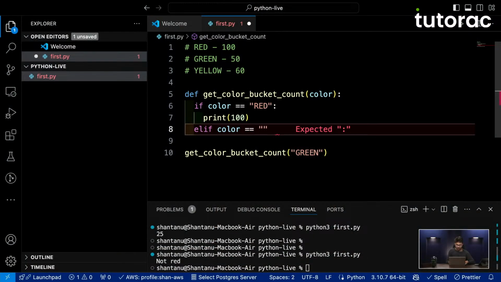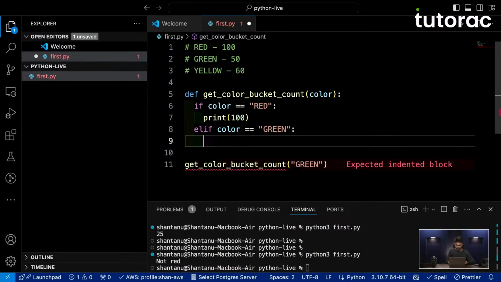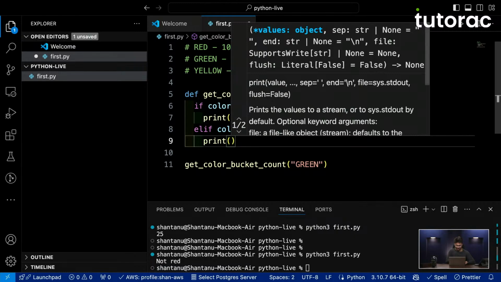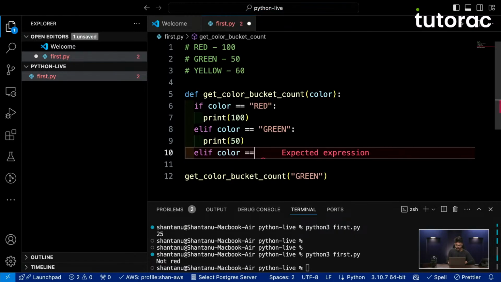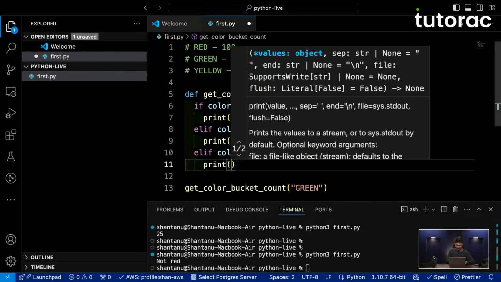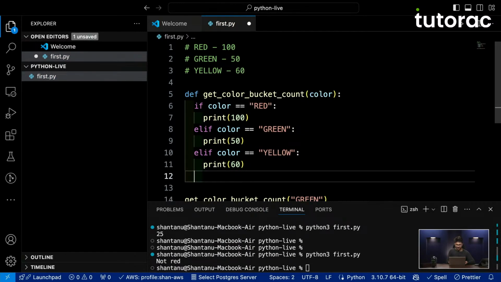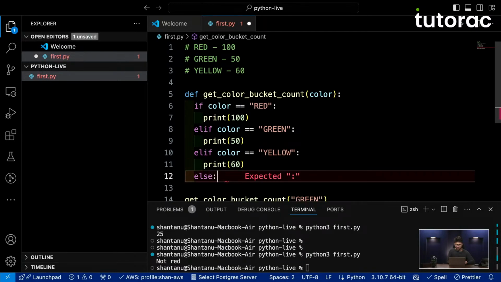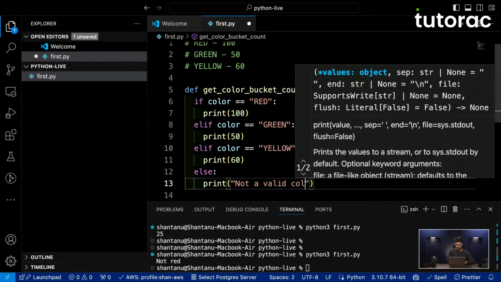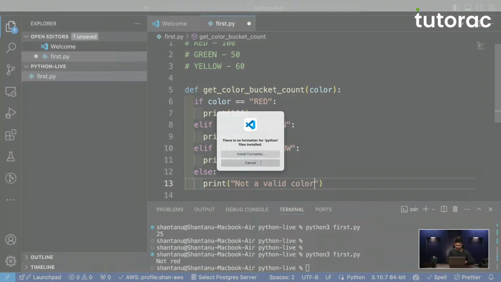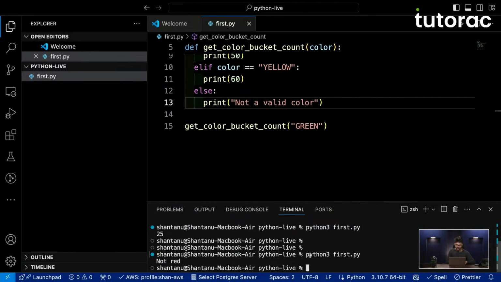So here I have if color equals red, then print 100. Else if color equals green, then I'll say print 50. And lastly, else if color equals yellow, then I'll print 60. And lastly, I will write else. That means if none of these conditions are true, then I will write print not a valid color. Something like this. I'll save it and then I'll run it.